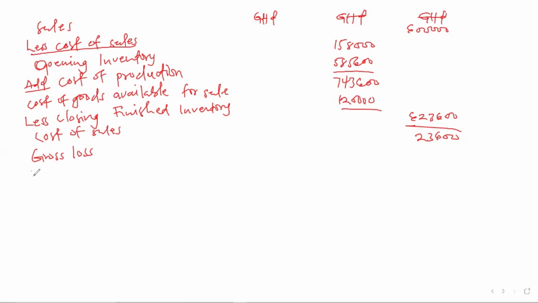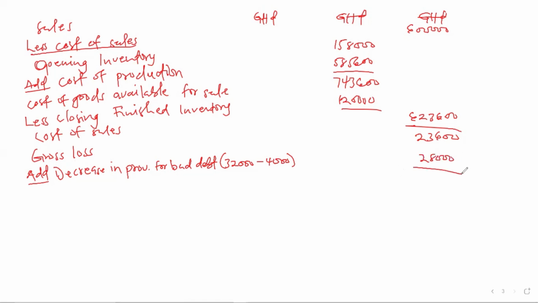So we treat the difference, which will give us 28,000.